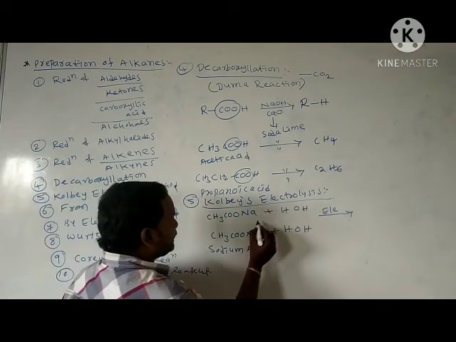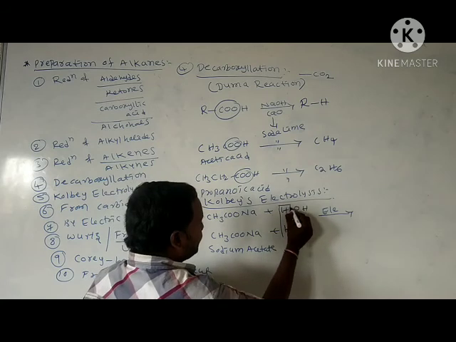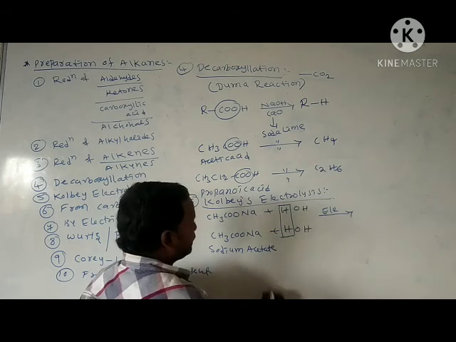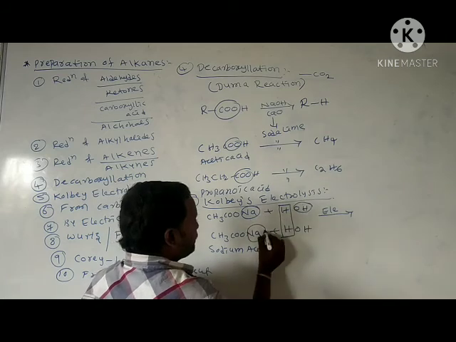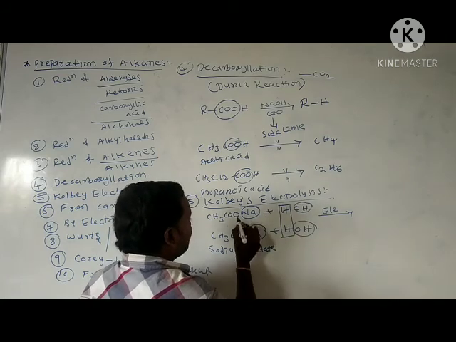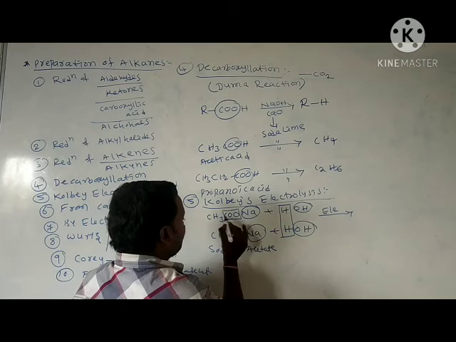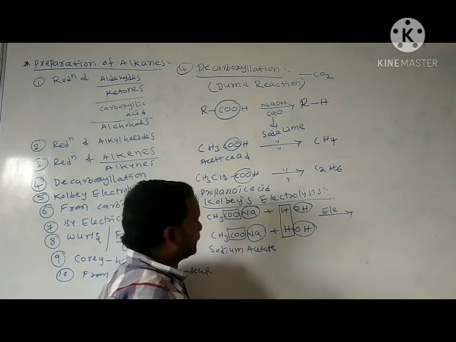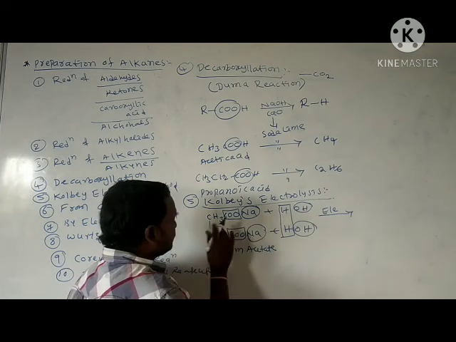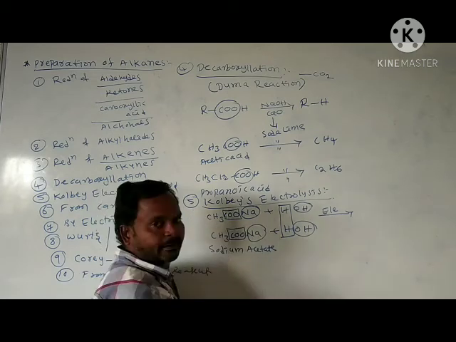What happens here? Sodium and OH are released, and the two carboxylate groups lose carbon dioxide and make a bond.